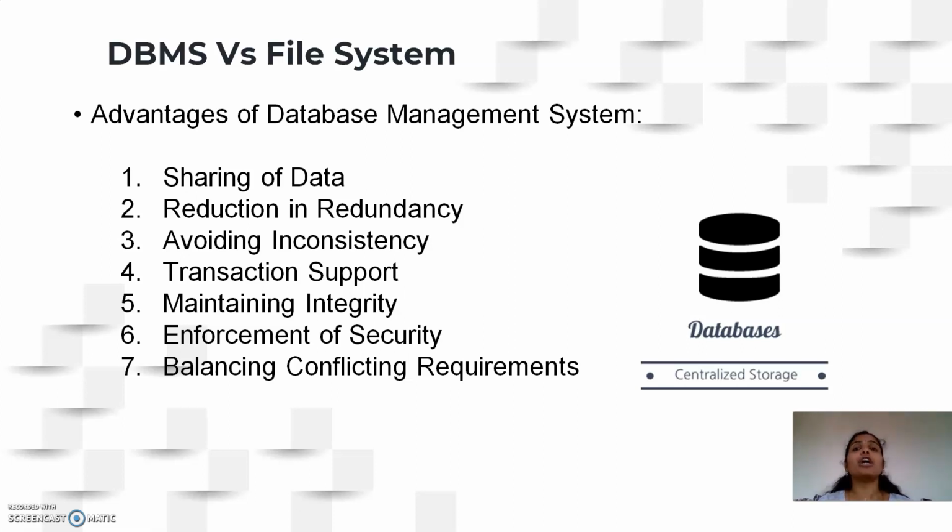What will happen? If you are changing the address of a particular person, it will be updated only at one location. So whether the manager in the previous case is asking for the address and contact details of a particular person, only one address and only one contact will be obtained. So you are reducing the inconsistency as well because you do not have any duplicated data.